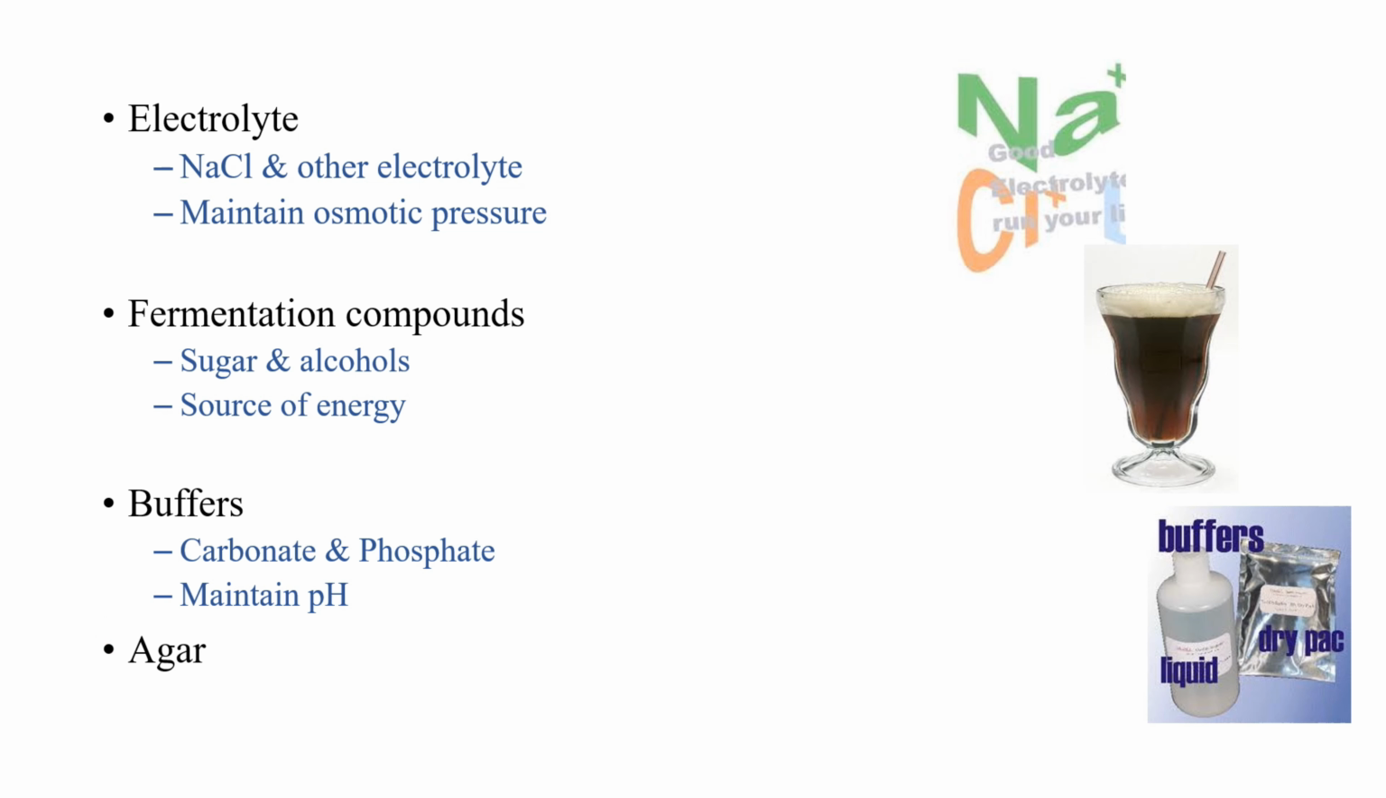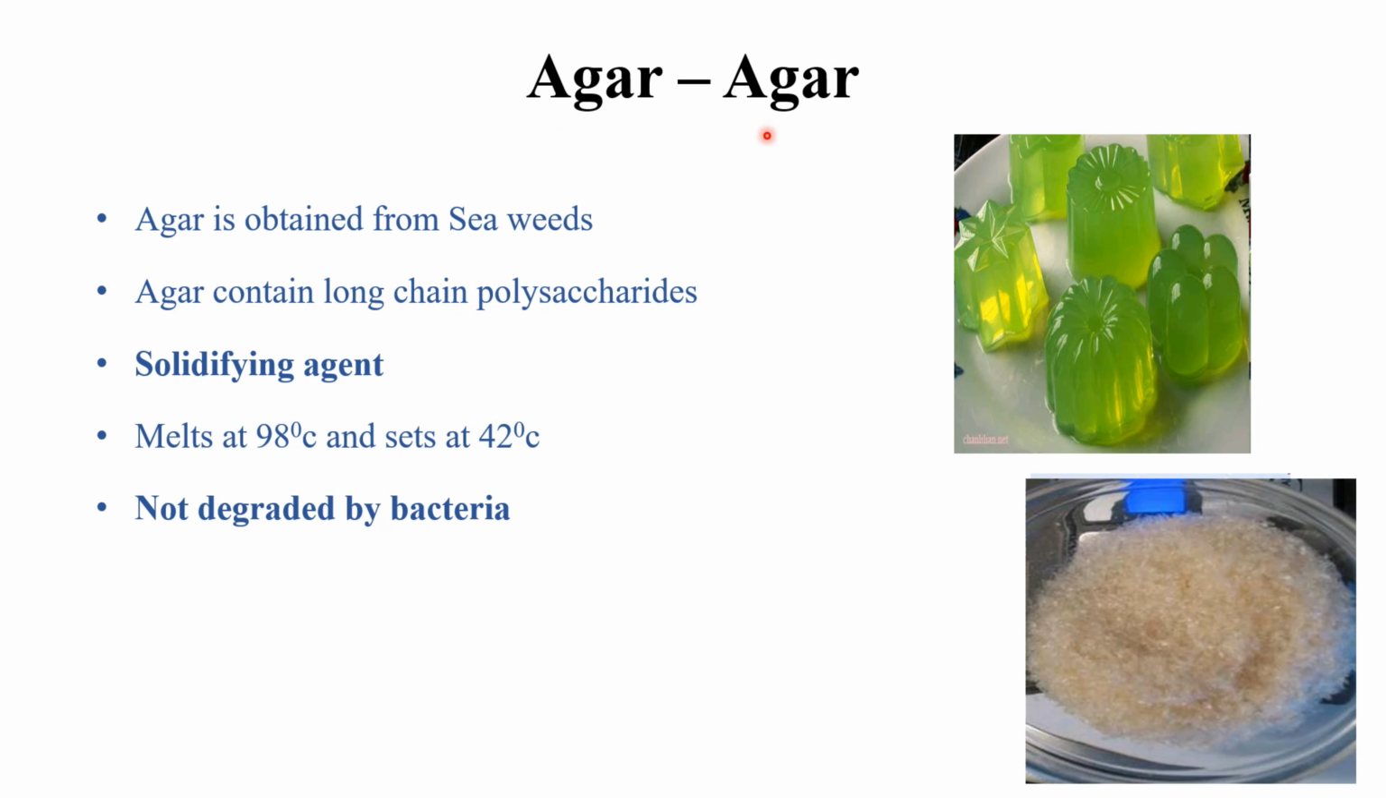The next one is agar. Agar is obtained from seaweed. That means we get it naturally from seaweeds. Chemically, agar contains long chain polysaccharides and it is a solidifying agent. Solidifying agent means it is very important. Agar is used in culture media to make solid media. That means if you add this agar into liquid media, that liquid media will be converted into solid media.